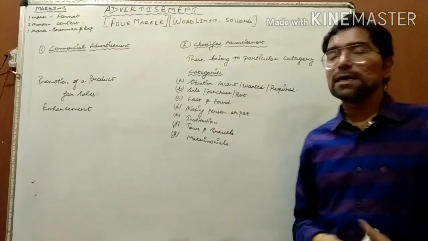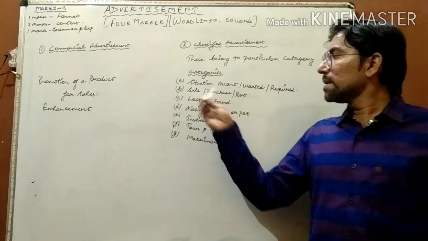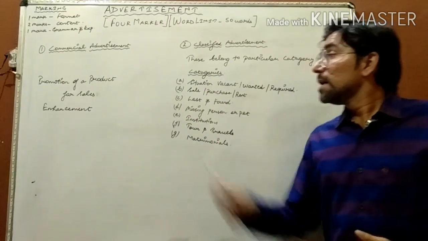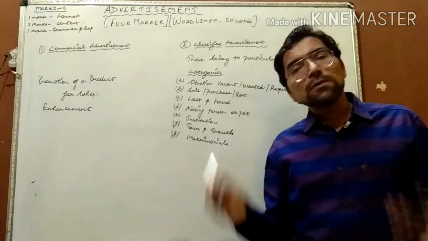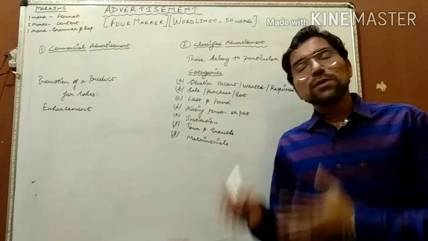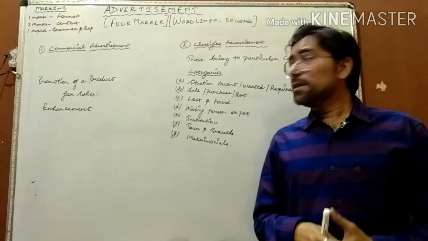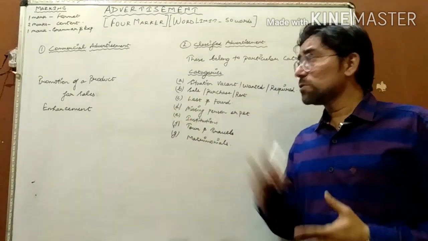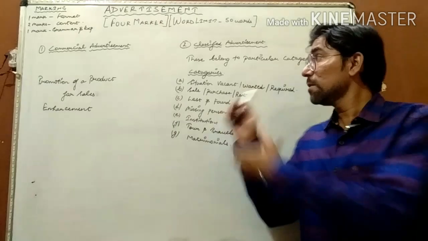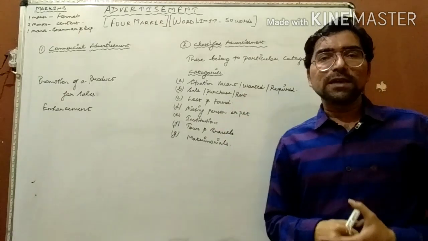The category is sale. In classified advertisement, we also have this category of sales, and in commercial advertisement, our purpose is to enhance the sale of a particular product. So students sometimes feel difficulty identifying which sort of advertisement they have to draft.